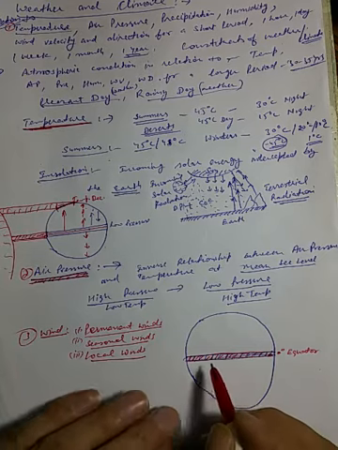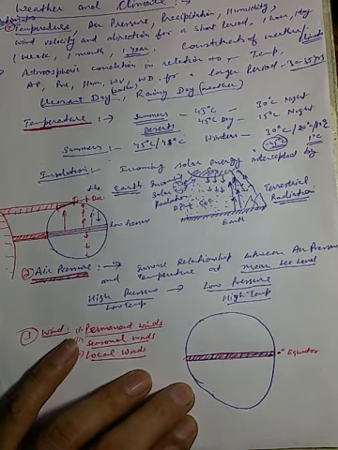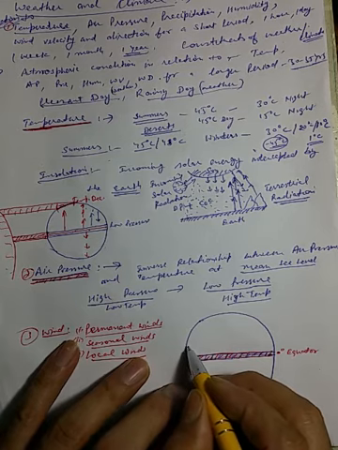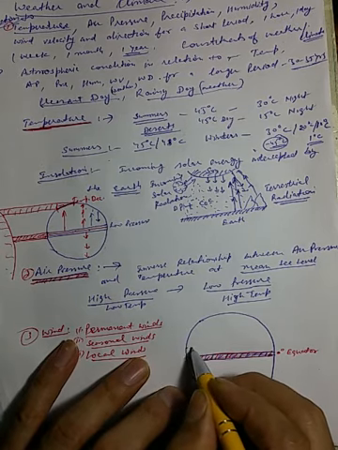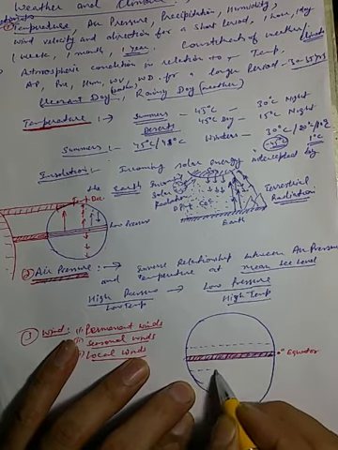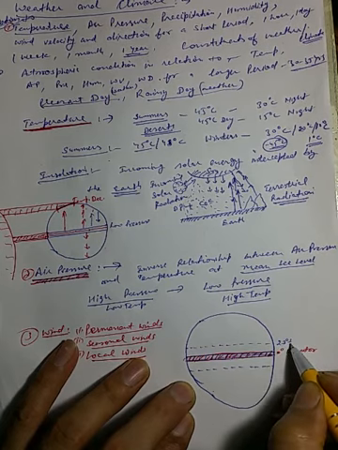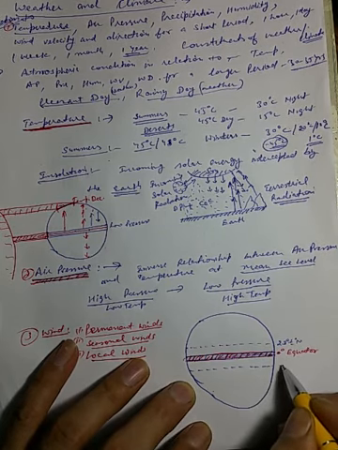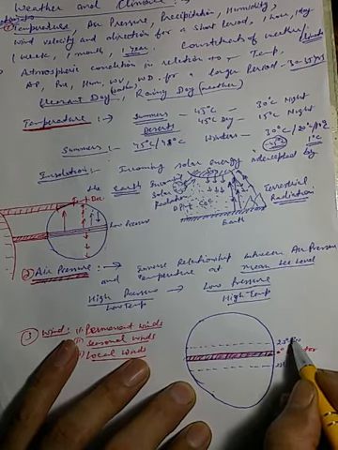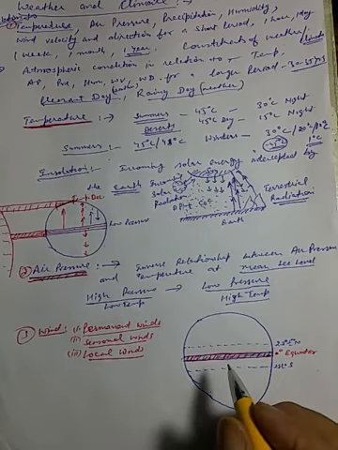During summers, when the temperature is very high over the equator, it is comparatively low in the surrounding areas. First of all, let me draw the Tropic of Cancer and Tropic of Capricorn. Okay, this is 23.5 degree north, 23.5 degree south. Tropic of Cancer and Tropic of Capricorn.